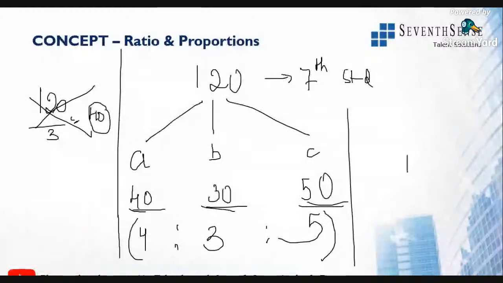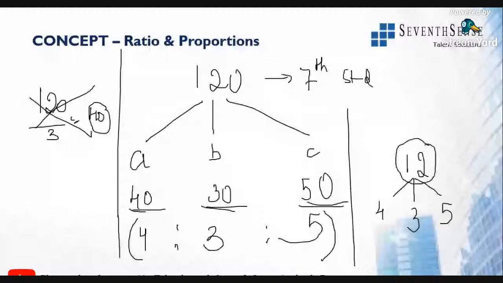So if there are 12 students in a school, 4 students will be in the first class, 3 students in the second class, and 5 students in the third class, or third section. Totally there are 120, right? So it means for every 12 students we have 4, 3, and 5 students. For 120 students, how many? That is multiplied 10 times. So totally, this is the meaning.